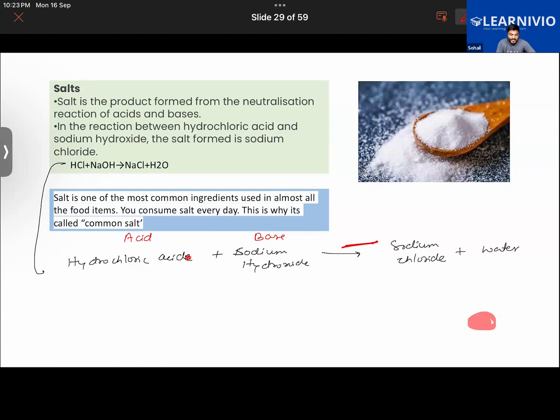Okay. Also, another important thing to be noted down is that, I'm writing down a few important points here. Salts of hydrochloric acid are called chlorides. For example, here the sodium chloride: hydrochloric acid has reacted with sodium hydroxide, so the salt was sodium chloride. If the hydrochloric acid were to react with, let's say, ammonium hydroxide, the salt formed will be ammonium chloride. Getting what I'm trying to say?